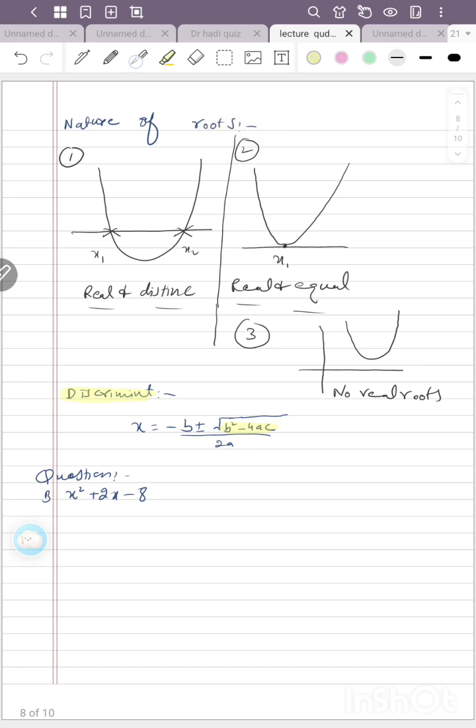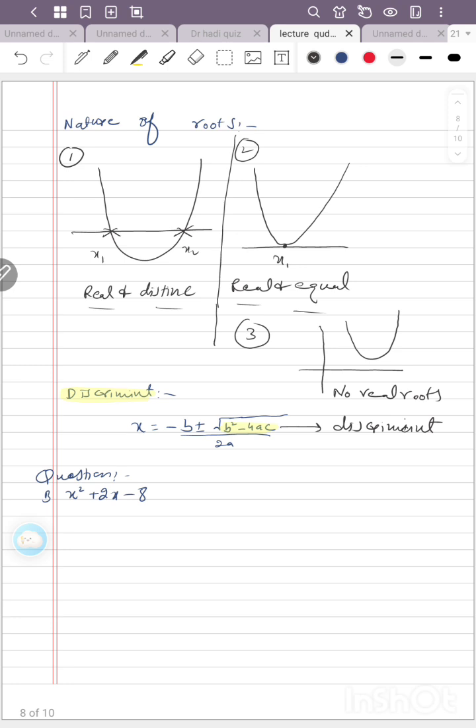I write it: this part's name is discriminant. We are math people and spelling is not important for us. Okay, discriminant.